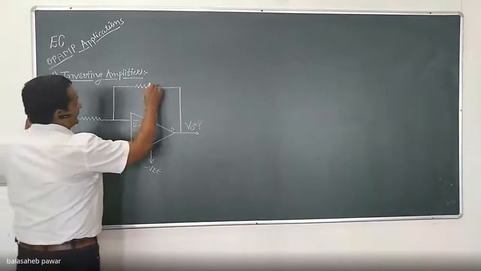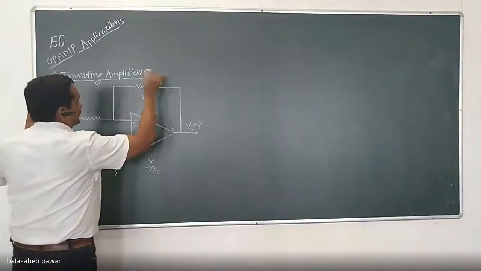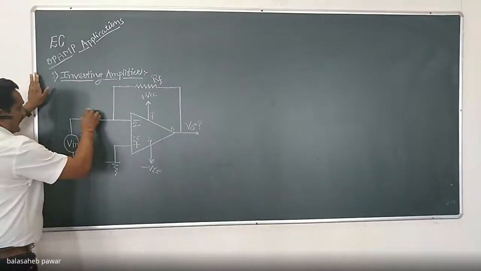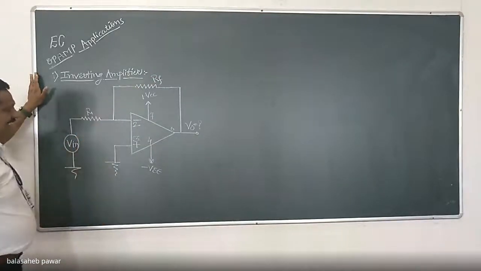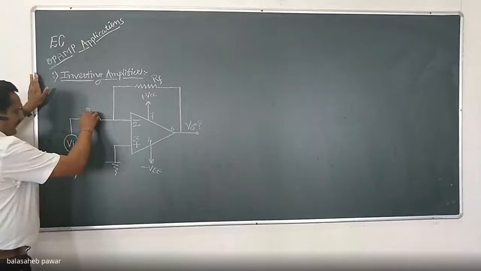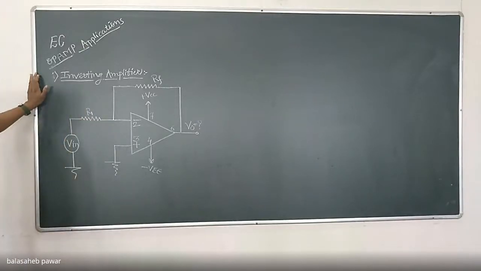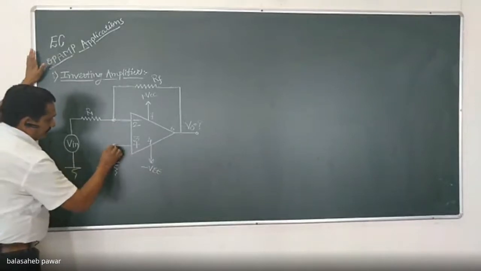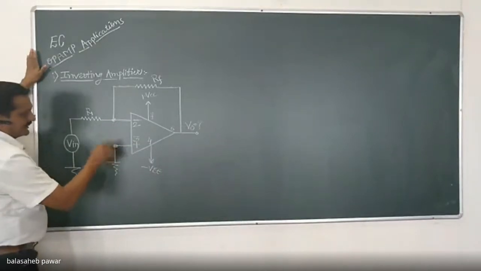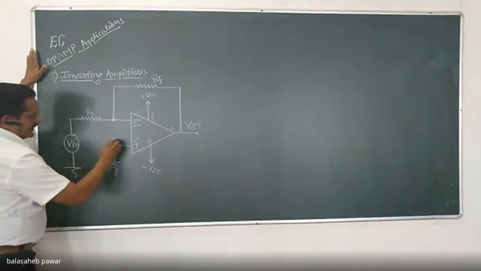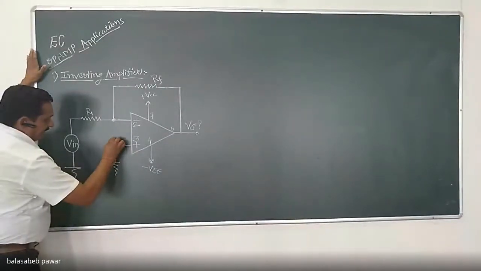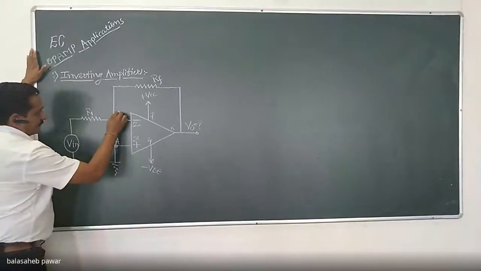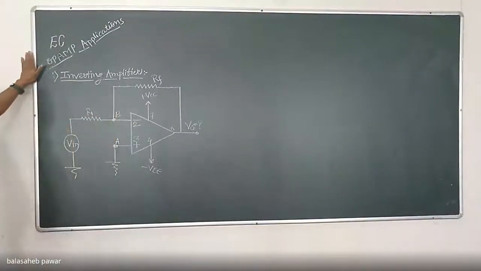So I will call this resistor, used in the feedback path, RF. This one, we can call it R1 or you can call it Rin, no issue. Now, there are two nodes. One is at the non-inverting terminal, I will call it node A, and at the inverting terminal, this one, node B.